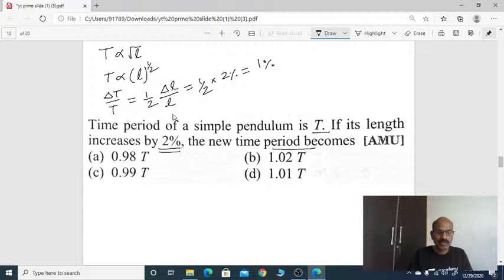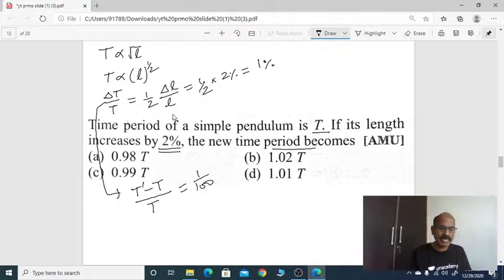Now what is the question? I can write delta T by T, where delta T is final minus initial. Let the final be T dash. So T dash minus T by T equals 1%, and 1% I can write as 1 by 100.